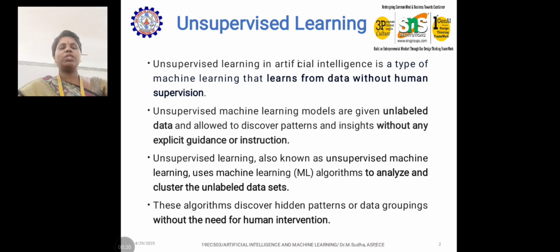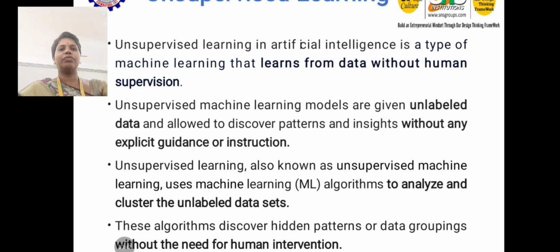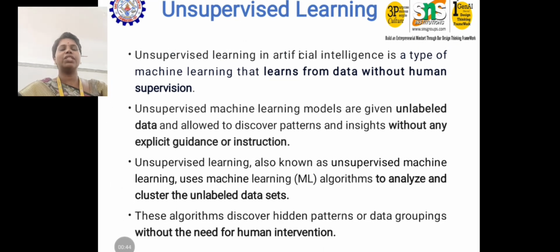Just think about the literal meaning of unsupervised. From the name itself we can understand that it is without supervision, without monitoring. The same principle is applied in this machine learning algorithm. Here we have the definitions. First, unsupervised learning in artificial intelligence is a type of machine learning that learns from data without human supervision. Kindly note, this is the very important thing: unsupervised means without human supervision.